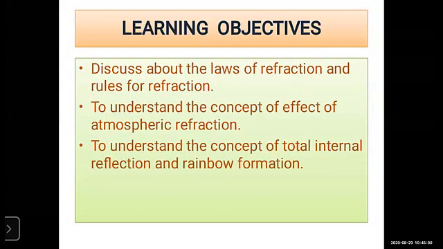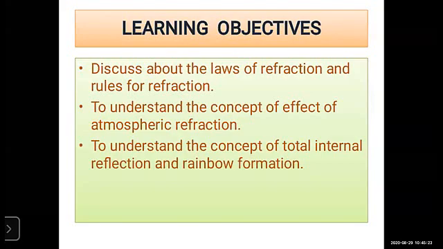That is, discuss the laws of refraction and rules for refraction. Yesterday we already saw the laws of refraction and the rules for this refraction. And the second one is what? To understand the concept of the effect of atmospheric refraction.